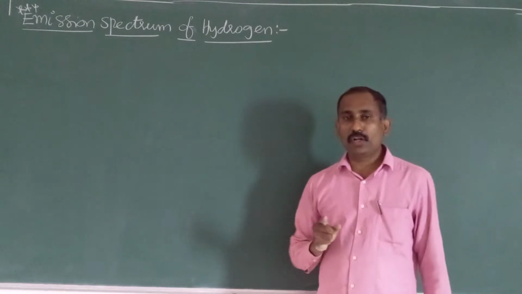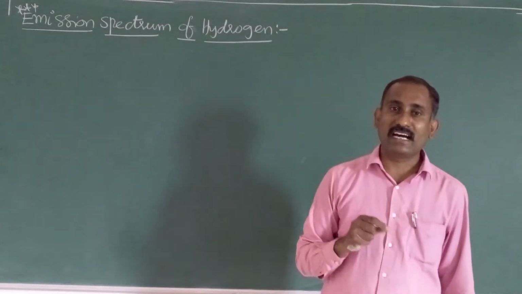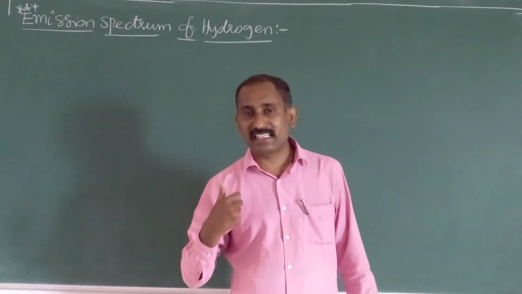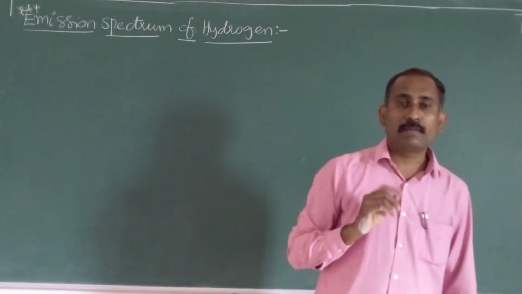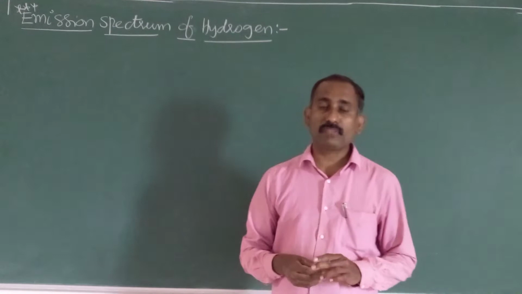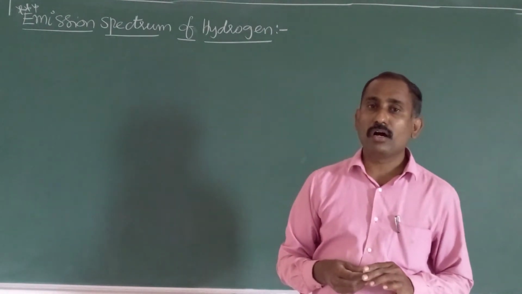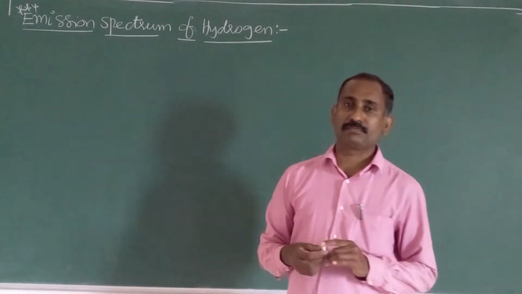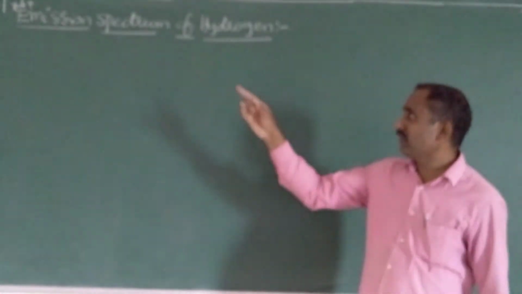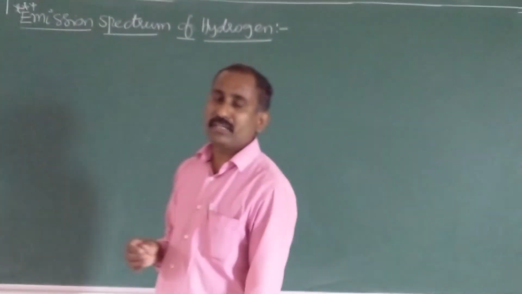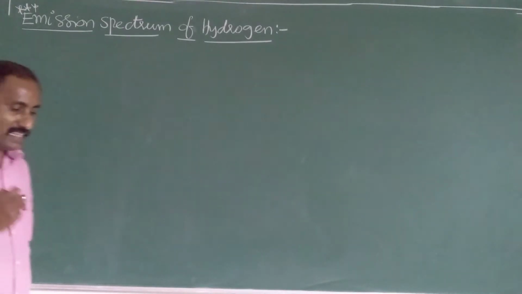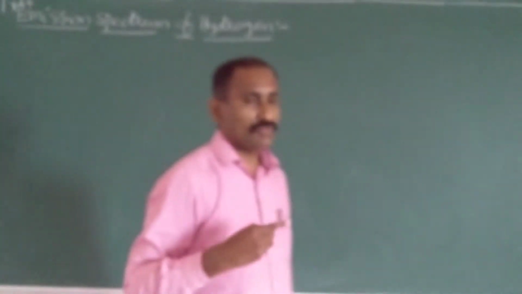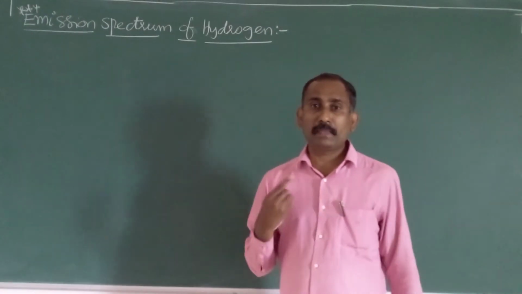It is an example of a line spectrum or atomic spectrum because it is obtained from hydrogen atoms, and it is the simplest spectrum among all the known spectra. In today's class, we will continue with the emission spectrum of hydrogen. Just for understanding purposes, I will repeat yesterday's class once.